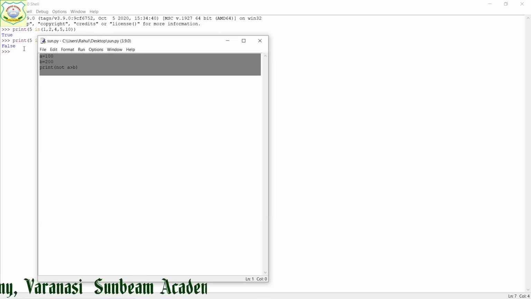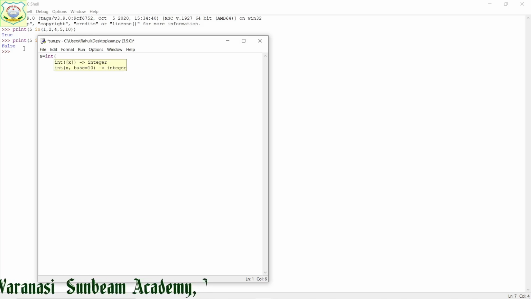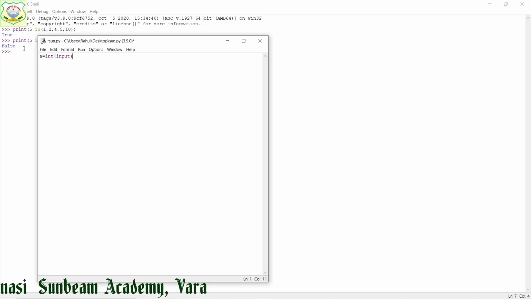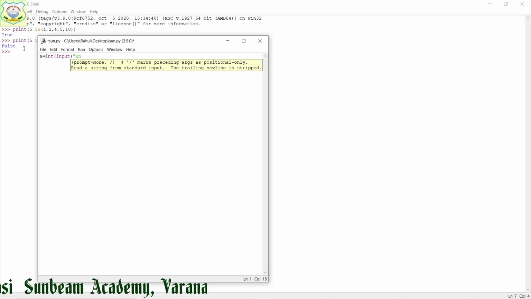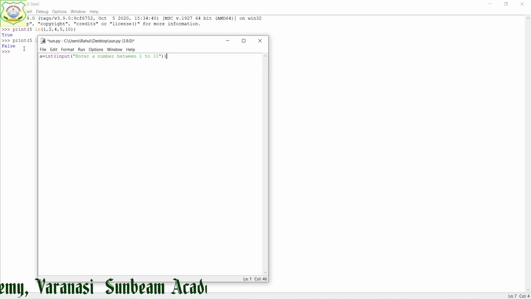Suppose I am taking a variable a equal to, converting it to an integer, and input also you have studied. So in input I am going to ask for a number. Enter a number between 1 to 10, right? We are going to put the value between 1 to 10.